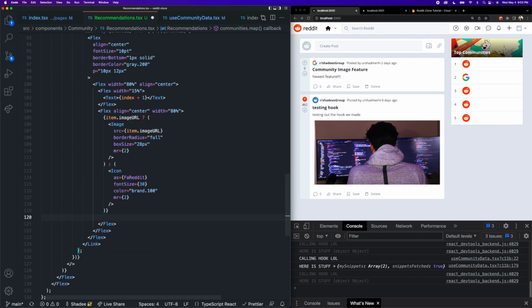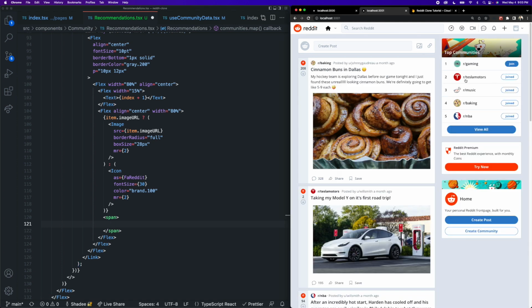Now, underneath this ternary operator here, I'm going to create a span element where we're going to display the actual community ID. Okay, and the reason I'm creating a span is because we need to apply some CSS to the text name so that if it's super long, it has the triple ellipses, like the ..., so the text doesn't overflow, because that's how they do it on Reddit. And that styling wasn't working on the flex container component from Chakra, so I'm just using a span, and it seemed to work on there.